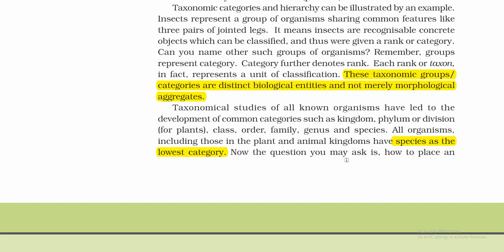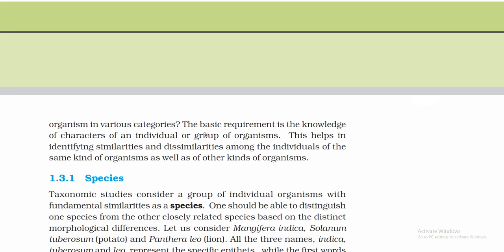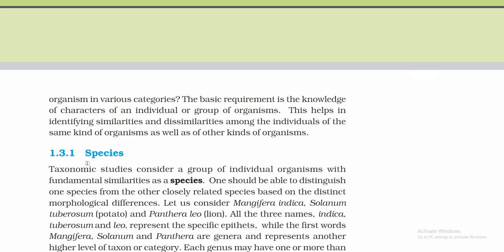Now the question you may ask is how to place an organism in various categories. The basic requirement is the knowledge of characters of an individual or groups of organisms. This helps in identifying similarities and dissimilarities among the individuals of the same kind of organisms as well as of other kinds of organisms. 1.3.1 Species. Here we will learn about species.